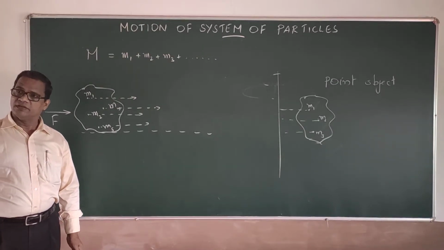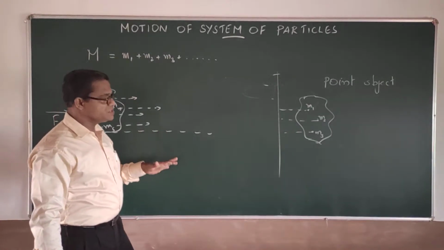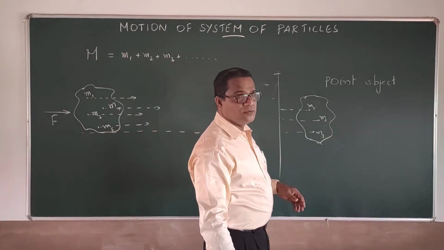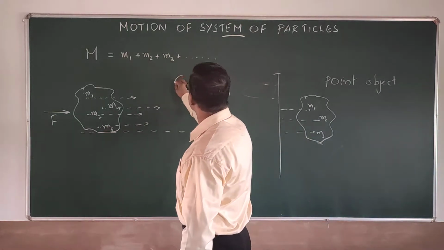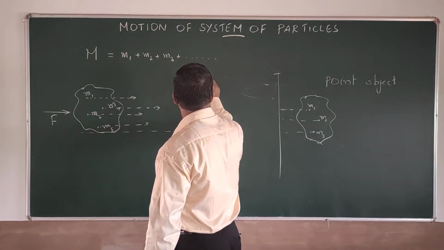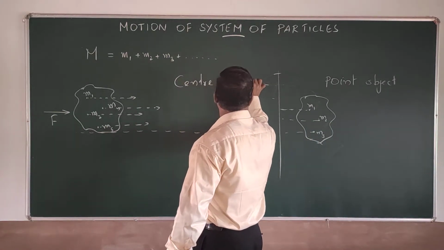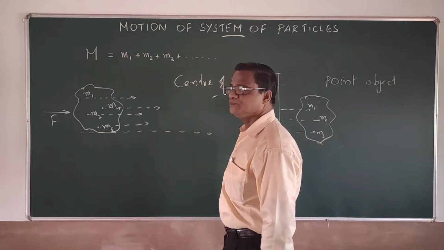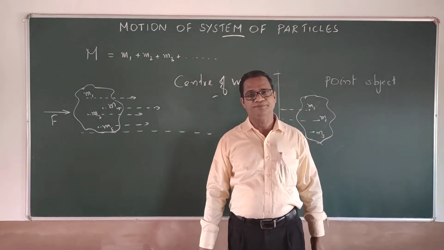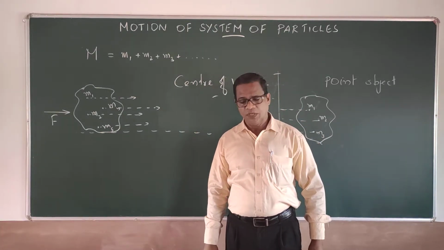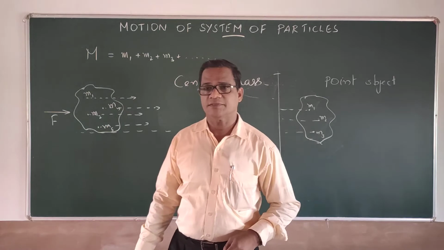It is very difficult. So to reduce this problem, we introduce a concept called center of mass of the mass particles. Now, what is the center of mass?